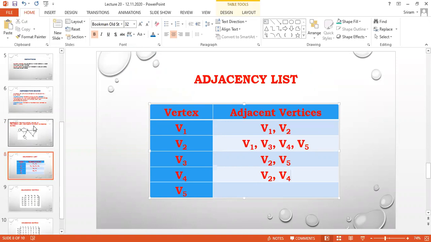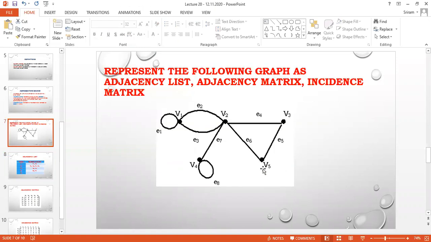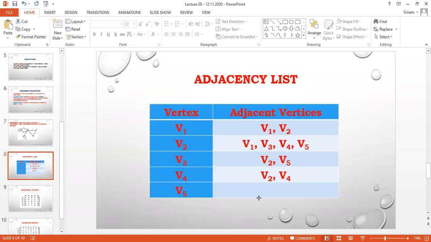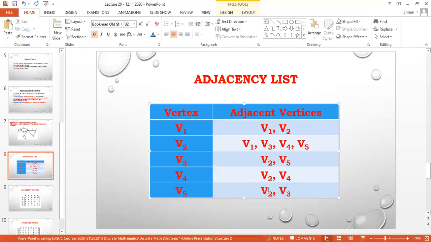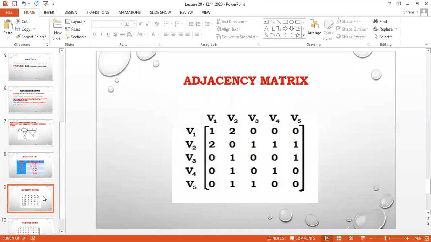I am going to check the last vertex, V5. For V5, I have connections to V2 and V3. Excellent, dear. So this is V2 and V3. If I write them in a list, with commas in a table, then it is called adjacency list. If I write the same thing in a matrix, then it is called adjacency matrix.